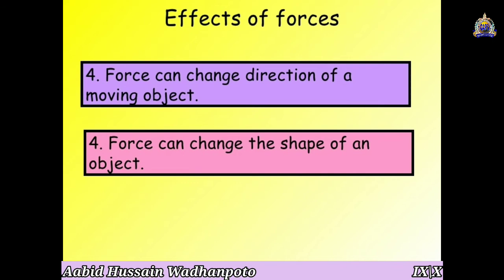And if there was an accident, unfortunately, between two vehicles, then their shape is totally changed from the original shape. Both vehicles will change, and this happens due to the force of the two vehicles.